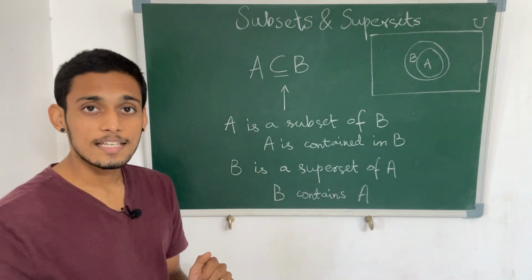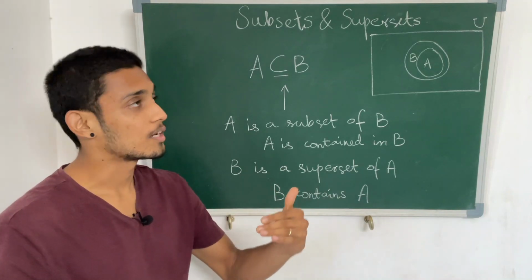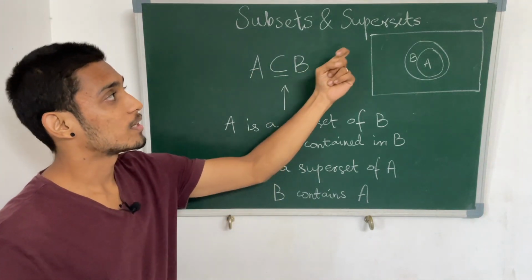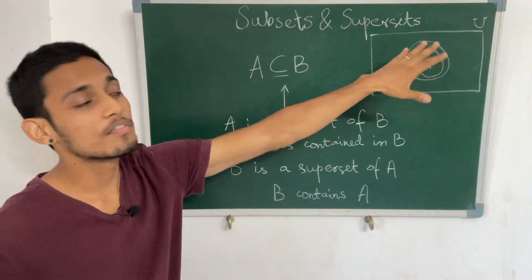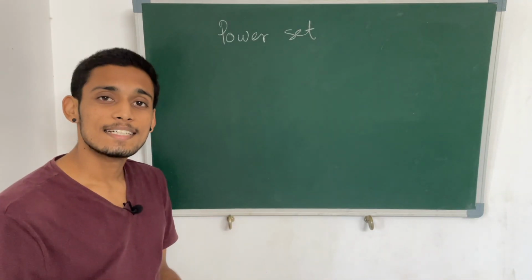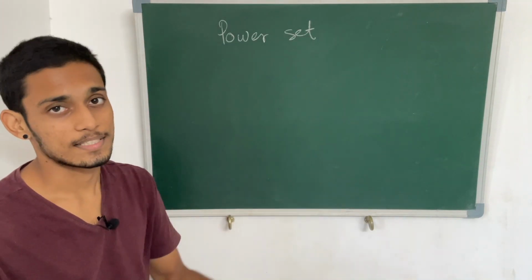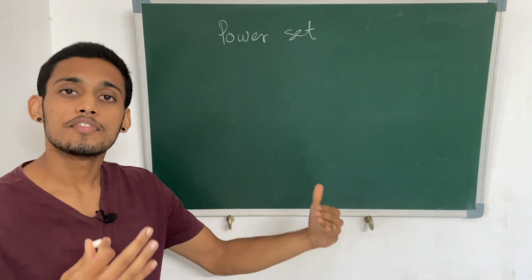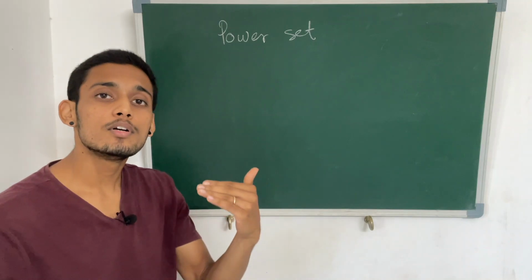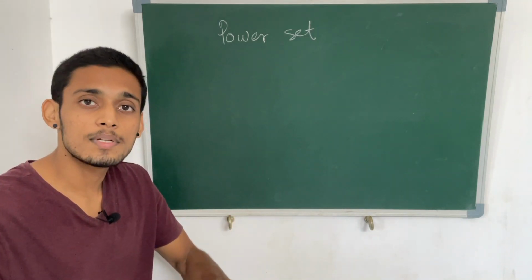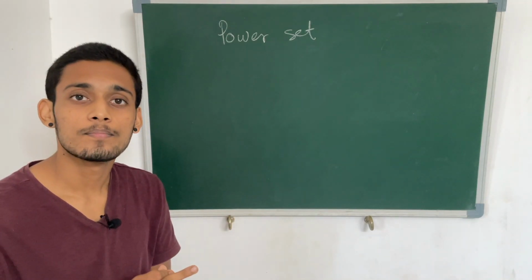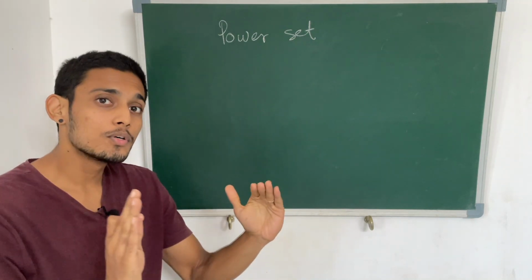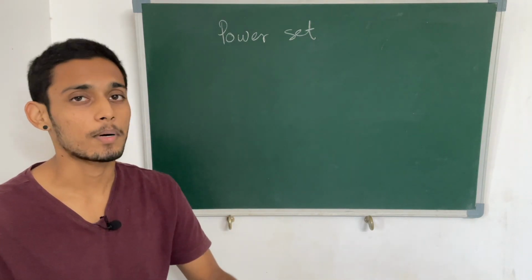So if this is clear, we can proceed further. So now we know what is a subset, what is a superset, and what is the universal set. Now let us understand what is a power set. So if there is a given set of few elements, if we are able to list out all the possible subsets of that given set, then the set of those subsets is known as the power set.